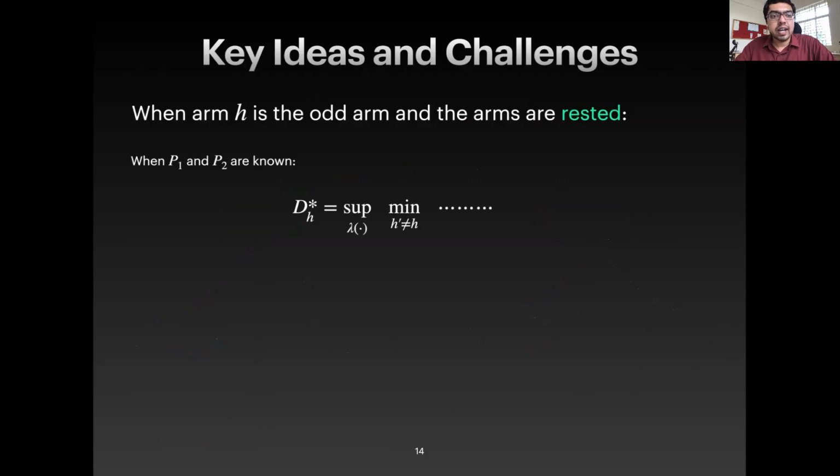So here are a few key ideas and challenges. When the arms are rested and when P1 and P2 are known, it turns out that the constant D star can be expressed as a solution to a sup-min optimization problem.